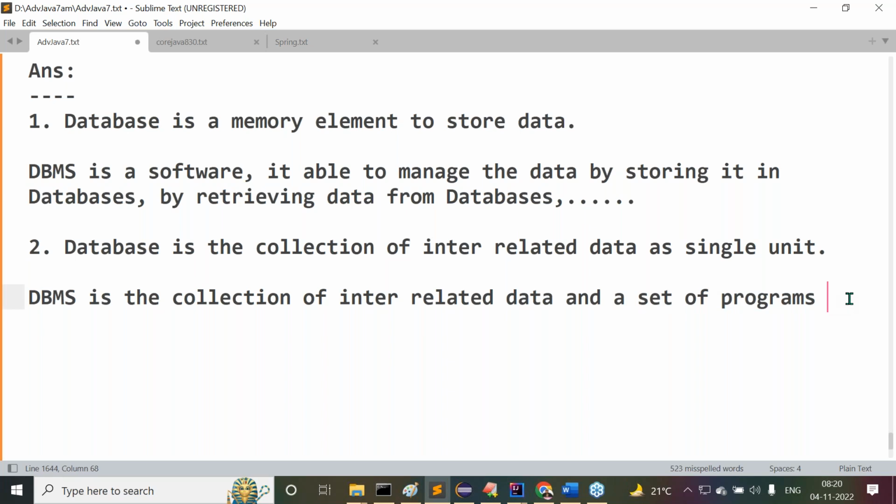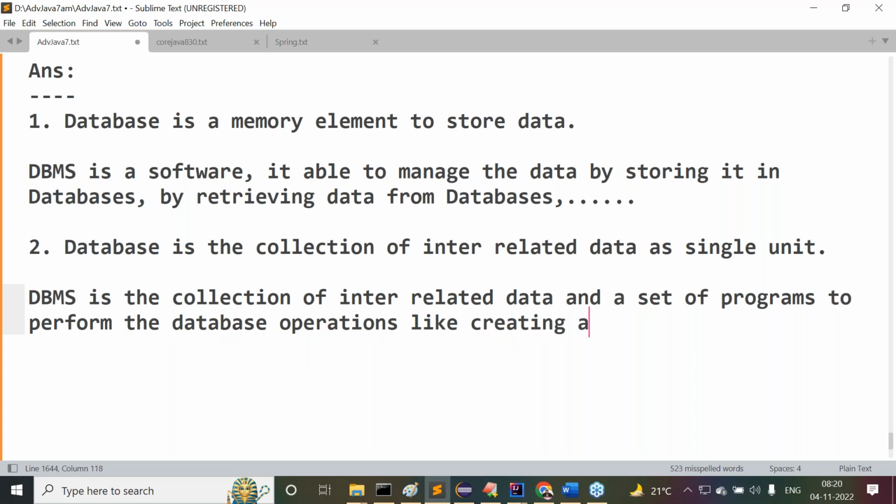For what purpose do these programs come? A set of programs to perform the database operations, like creating data in a database, reading data from a database and so on, updating the data, deleting the data. We are always talking about basic four operations.